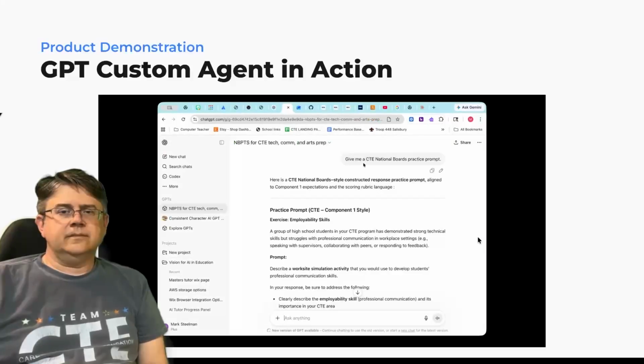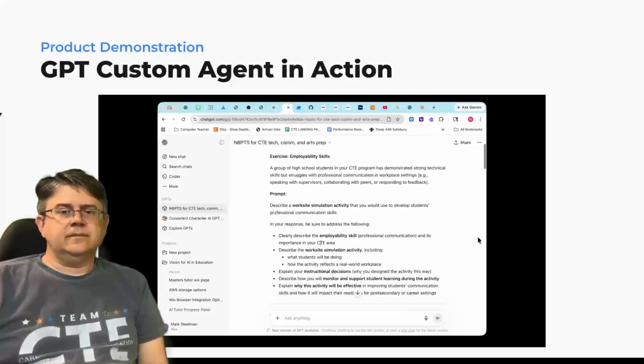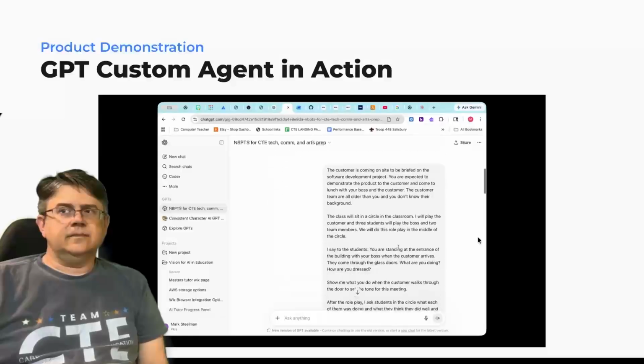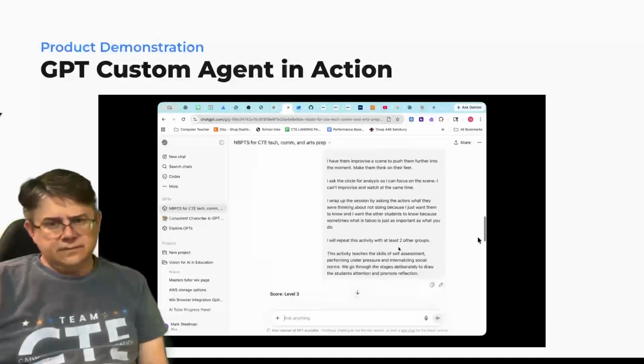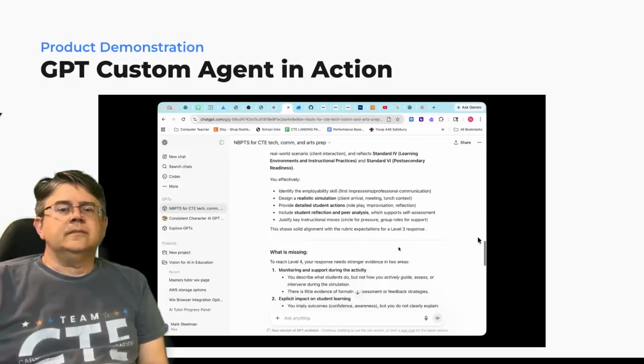The other day, this is an example. I asked, give me a CTE National Board's practice prompt. Here it is, it gave it to me. You can pause this to read it. Then I put my answer in, and it gave me a score of 3. Then it says your response demonstrates clear instructional decision making, etc.